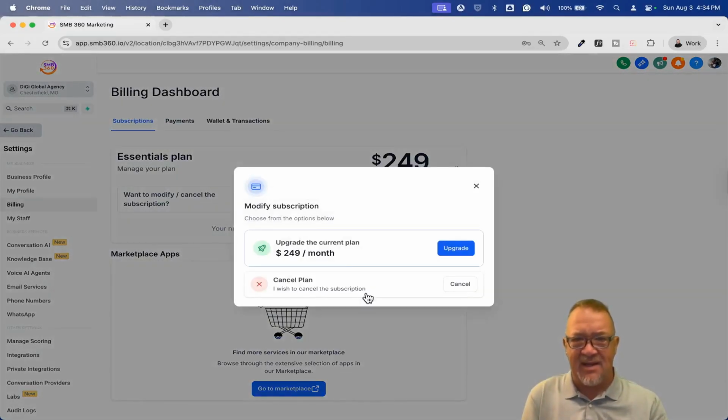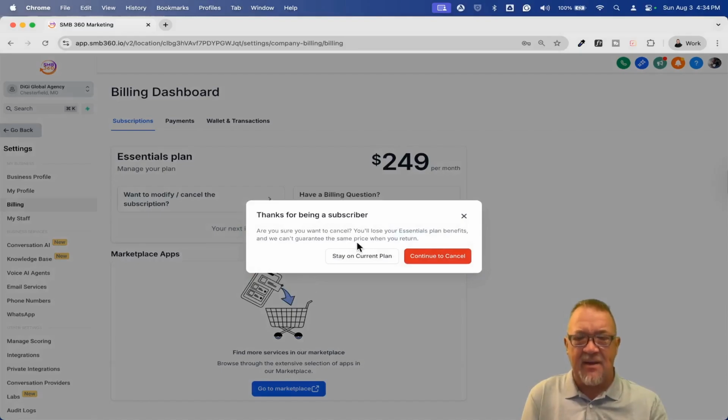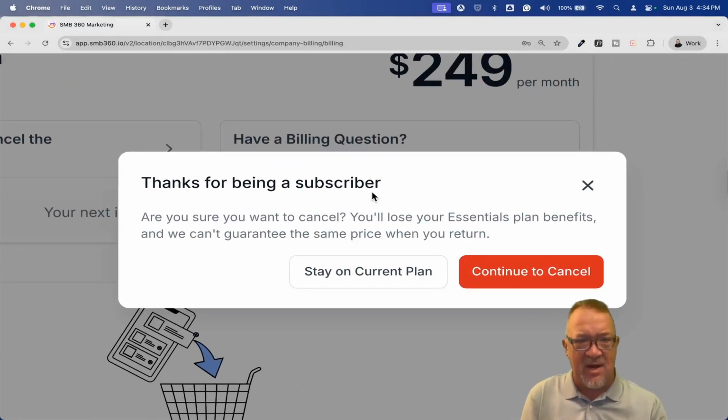But here I'm going to click cancel, and then I'm going to choose cancel plan. Now, notice right here: thanks for being a subscriber. Are you sure you want to cancel? You'll lose your essential benefits. This is just the default. This really isn't related to the cancellation settings quite yet, because it's just the default.